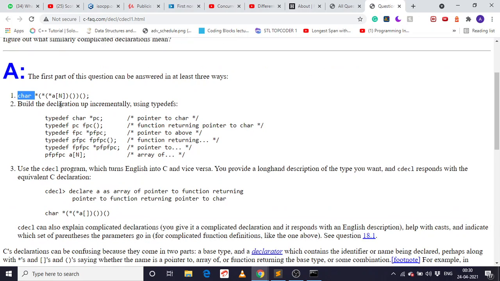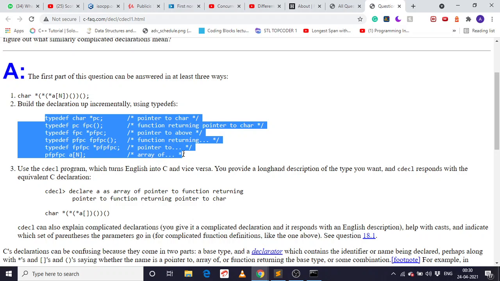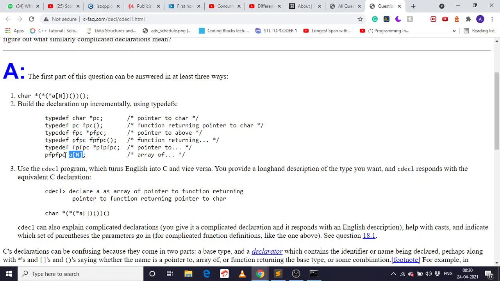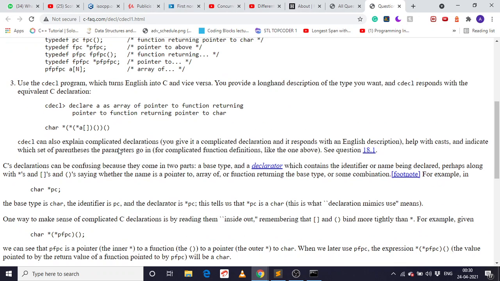But we can build the declaration up incrementally, we can use this. Yeah, this is cool. We use this, this is also cool. We know how to do that, and we can use a syntax program that turns English into C and vice versa.